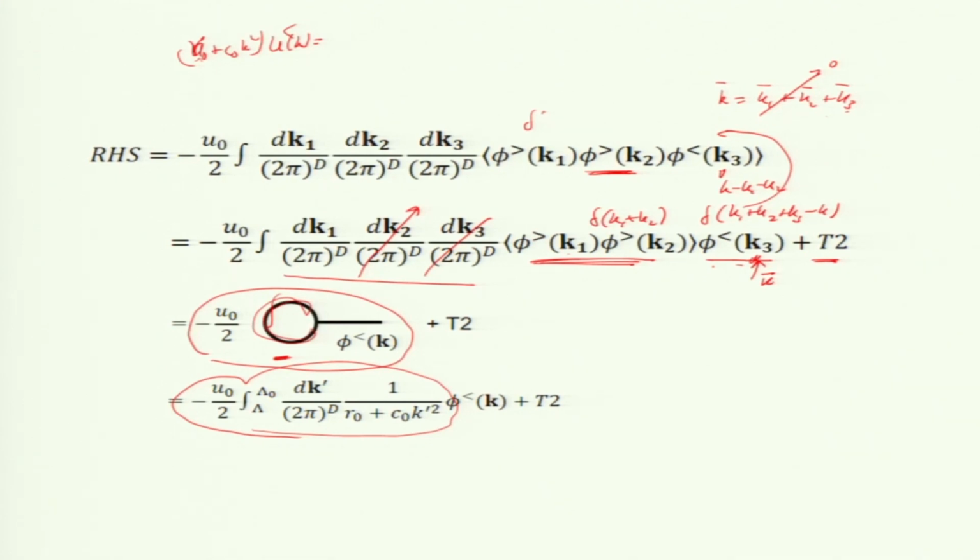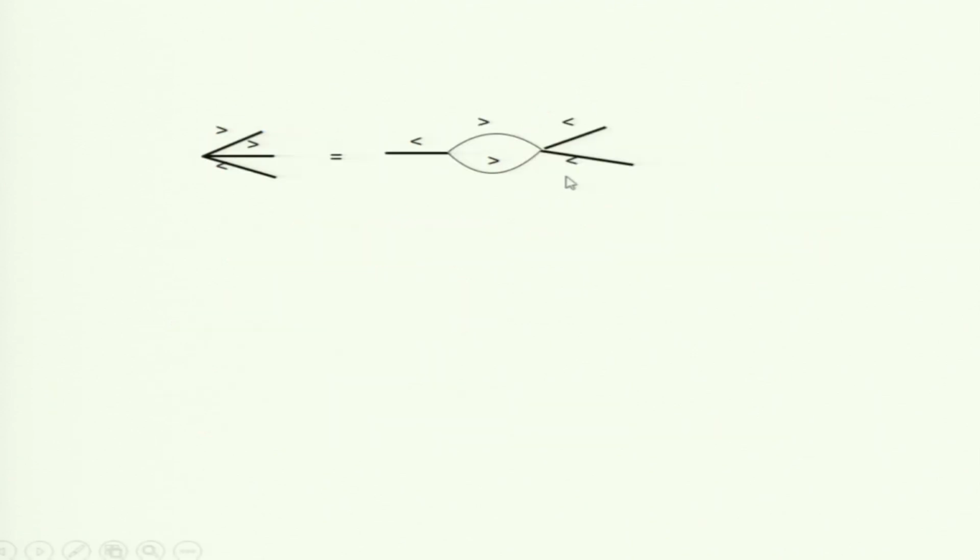Now, let us look at T2. T2 is where I am going to do one more order, but it is still called first order, and I am correcting u naught, which is a bit tricky. So, I have 2 greater and 1 less. Now, for this greater, in a differential equation I have linear operator on phi equal to some right hand side. We write the Green's function g of k, with linear operator times g of k equal to 1, right. So, I am going to expand this phi greater of k as the Green's function g of k times the right hand side.